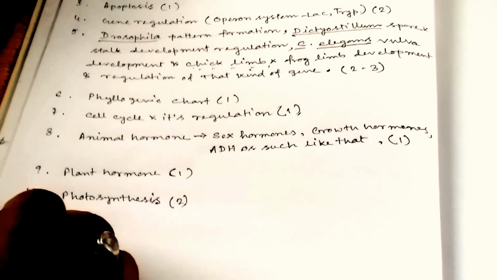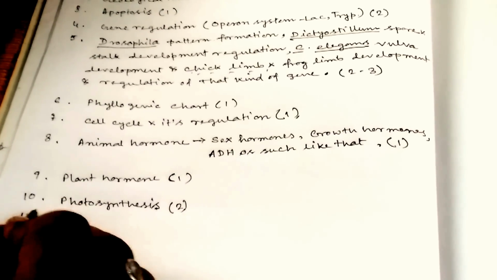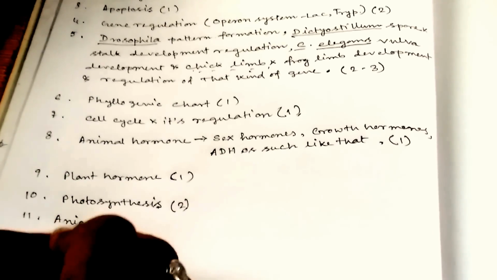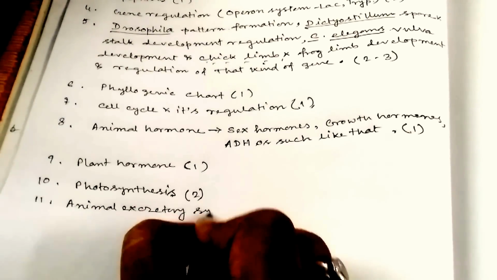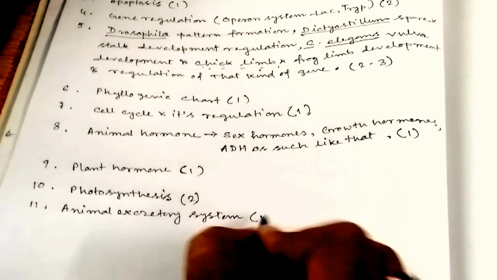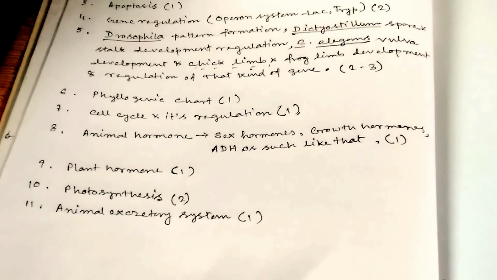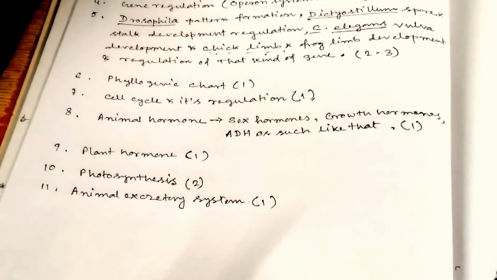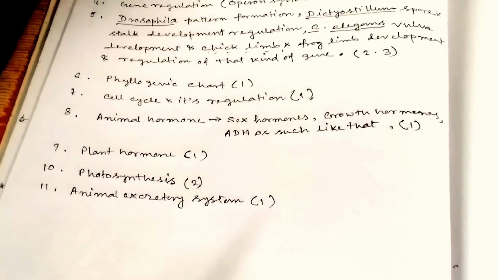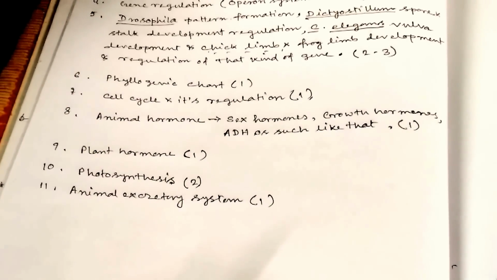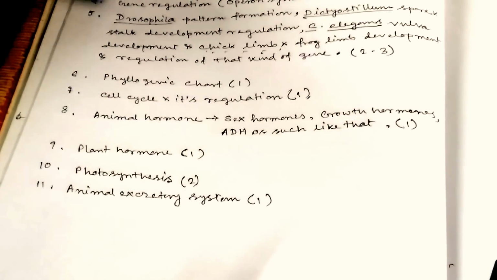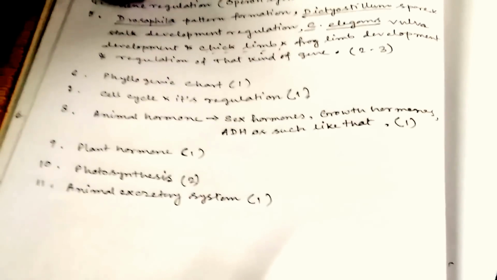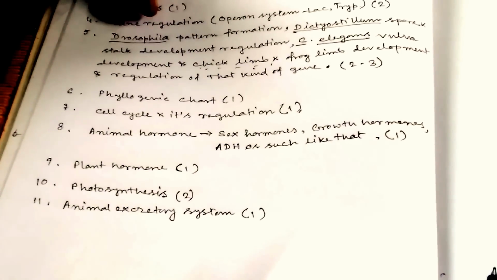Okay, now come to point 11, animal excretory system. You can get one question from here for Group C. Animal excretory system means the kidney, the regulation of kidney, nephrons, etc. You have to prepare for that, and the regulation of urine in high blood pressure and low blood pressure. You can obviously easily get one question from here for Group C.